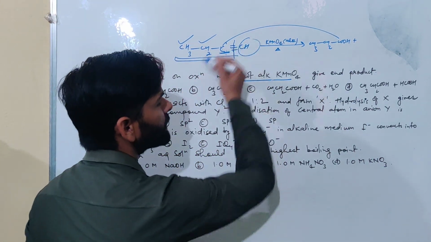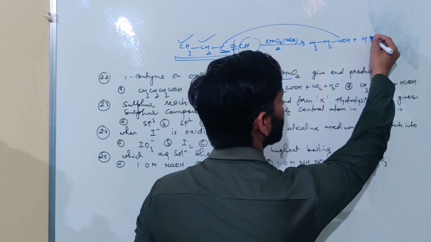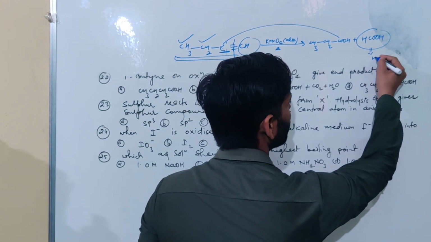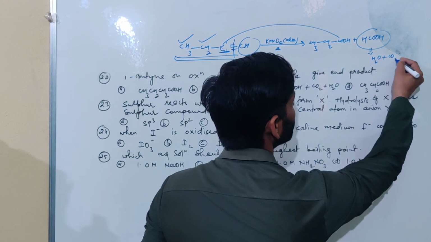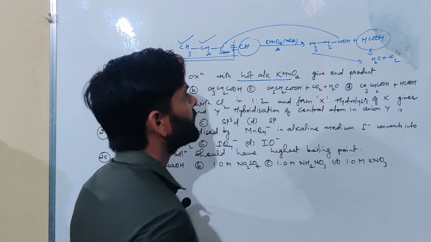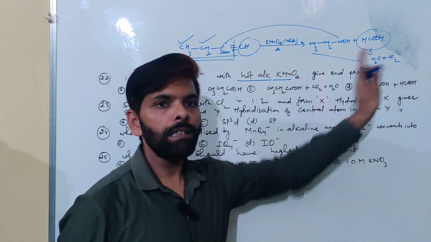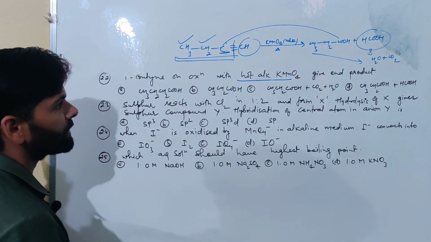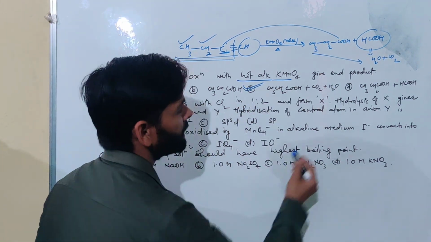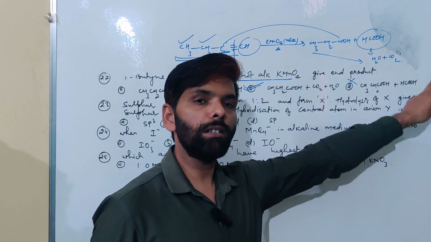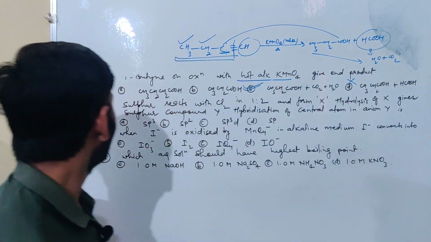Now what will happen to this CH? First it will get converted into formic acid, but this formic acid will further get converted into H2O plus CO2. So our end products will be propanoic acid, water and carbon dioxide. So the answer will be this. Remember, the option with formic acid will not be the correct answer because formic acid gets further oxidized into CO2.